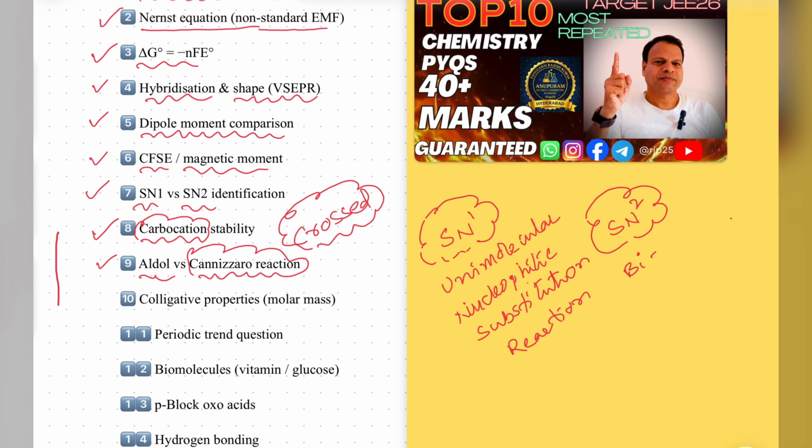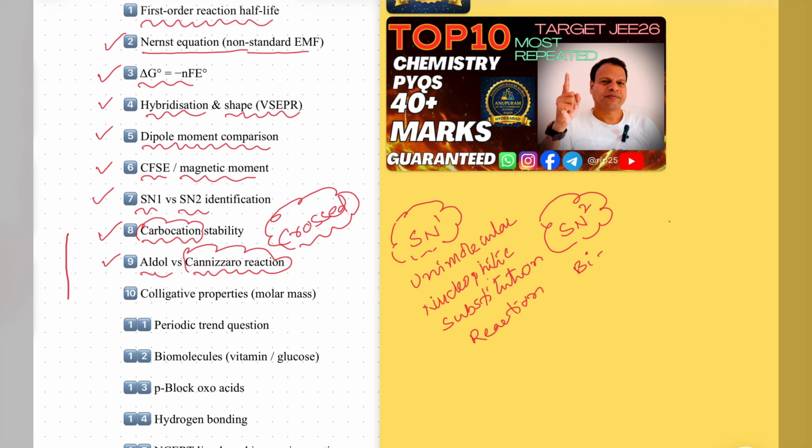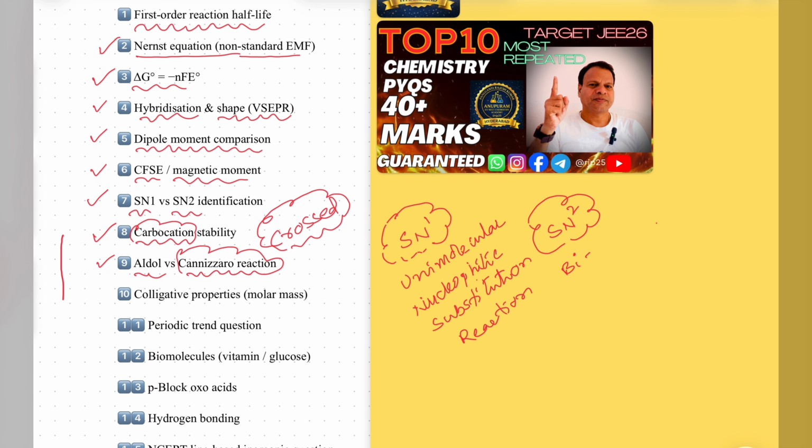Next we'll see here from physical chemistry, that is solutions, colligative properties. There are four colligative properties. You know that relative lowering of vapor pressure, elevation of boiling point, depression in freezing point, osmotic pressure. Okay, students. So all of these depend on the molar mass.